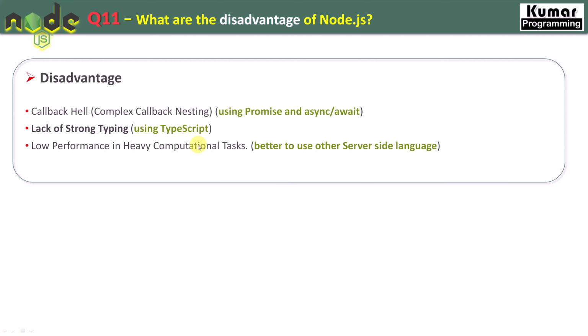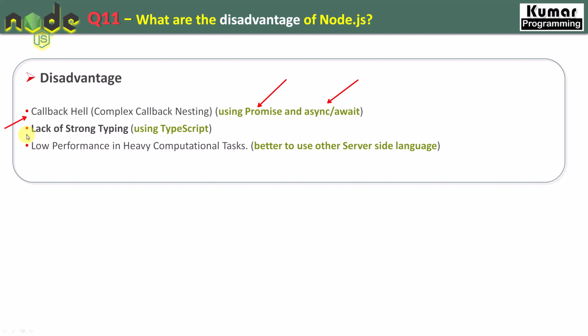So our very first disadvantage is callback hell. Callback hell means we are using a callback inside a callback, nested callbacks, right? So it is very difficult to manage if you are having a callback inside another callback. And if you are having more than 6, 7 nested callbacks, then it would be very difficult to manage all those callbacks and their outputs, and code is going to be very messy. So in that case, we have an option to use promise or async await, right? So that issue can be resolved by using promise and async await.